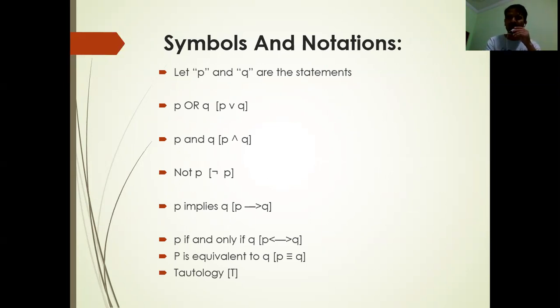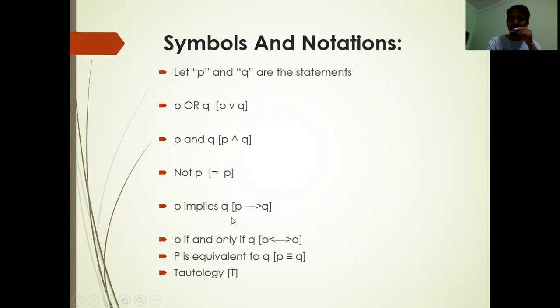So P or Q: we use this symbol, which stands for OR. And this symbol, P and Q, is the symbol for the AND operator. Not P is the negation of P. P is the statement, then not P.